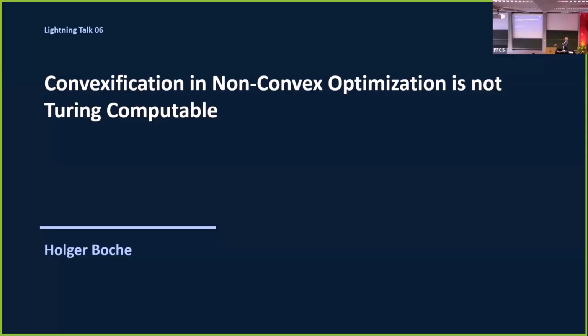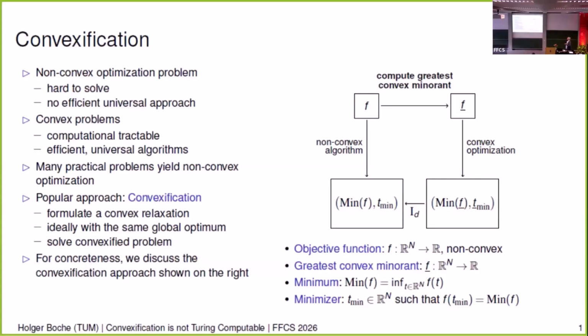So what I want to show is that convexification of a non-convex optimization is in general not Turing computable. So it's a very simple question. You have an optimization problem. The optimization problem is not convex, but maybe you are able to compute the biggest convex minorant of this function, and then just optimize this function. And then at the end, of course, we know that the optimizers of the function on the left side are part of the convex set of optimizers of the function on the right side. So we can somehow recompute this.